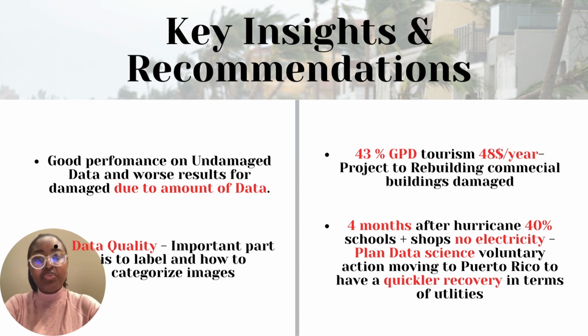Team 6 will recommend that Puerto Rico invest in a specific project to rebuild commercial buildings. This will ensure that tourists continue visiting Puerto Rico and they could then enjoy local shops and restaurants in addition to still enjoying the incredible beaches and landscapes that Puerto Rico offers.